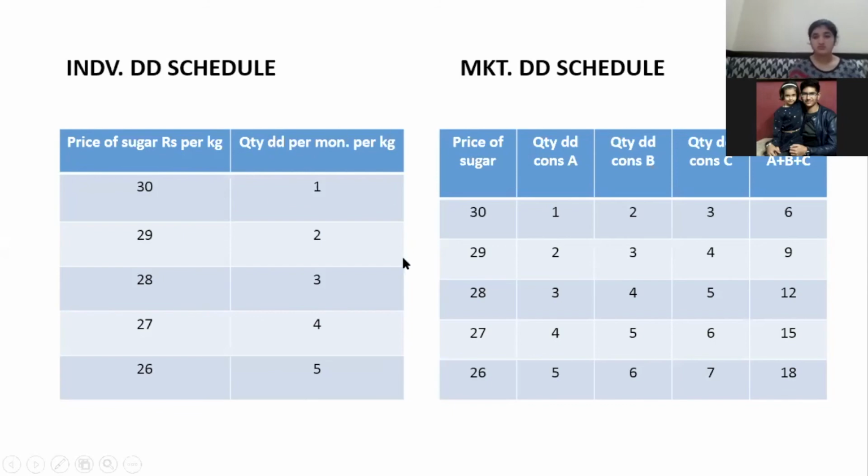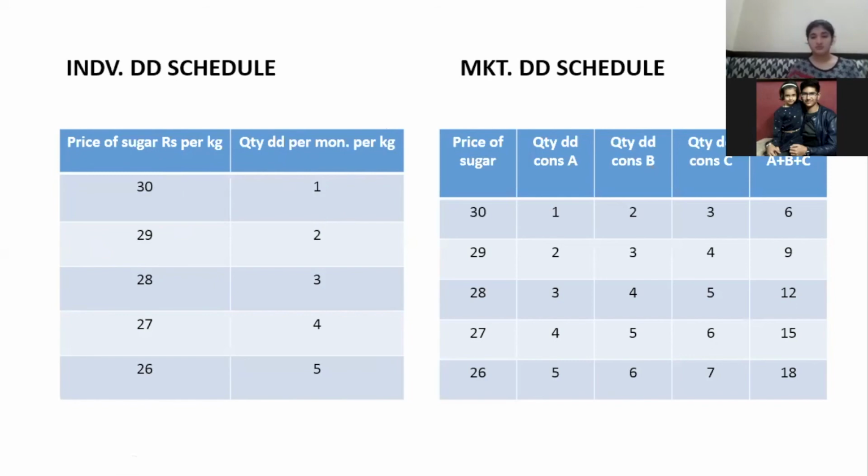What is your demand, Arya? What is the definition of demand? Ma'am, I have not learned it. The simple definition of demand is, at a particular price, for one individual consumer, what will be the quantity that will satisfy his want.